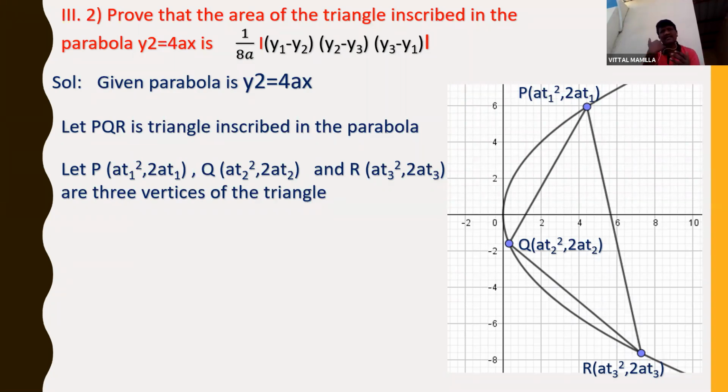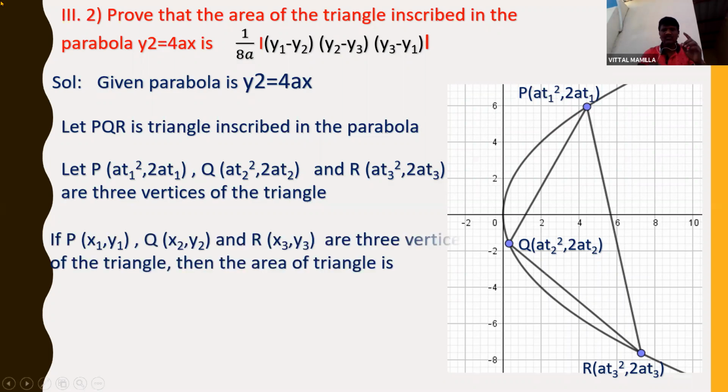Already you studied in the previous class and even 10th class. If 3 points are given, how to find out the area of the triangle? The formula is 1 by 2 into mod of x1 into y2 minus y3 plus x2 into y3 minus y1 plus x3 into y1 minus y2. So this is the formula, or else we are having one more formula.